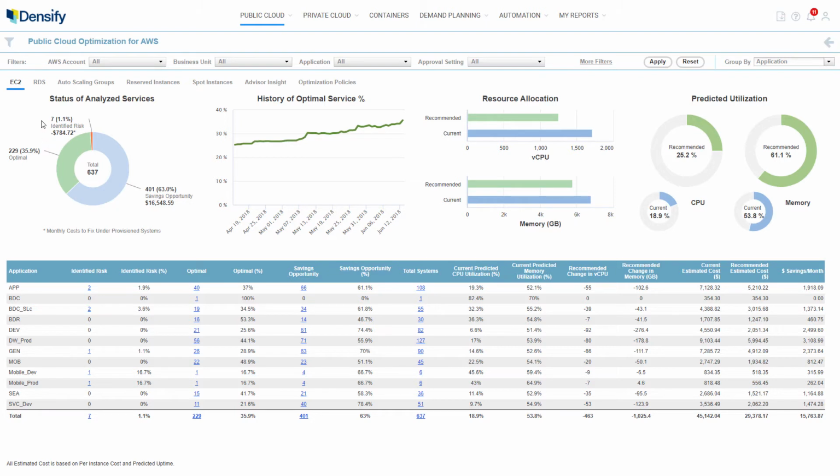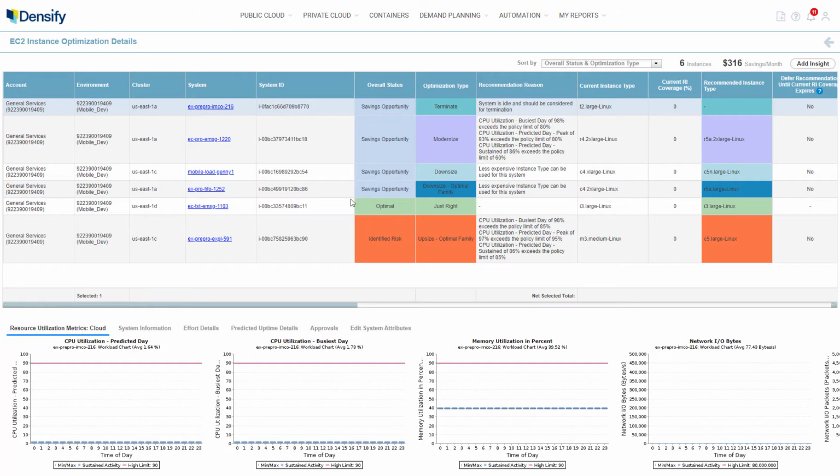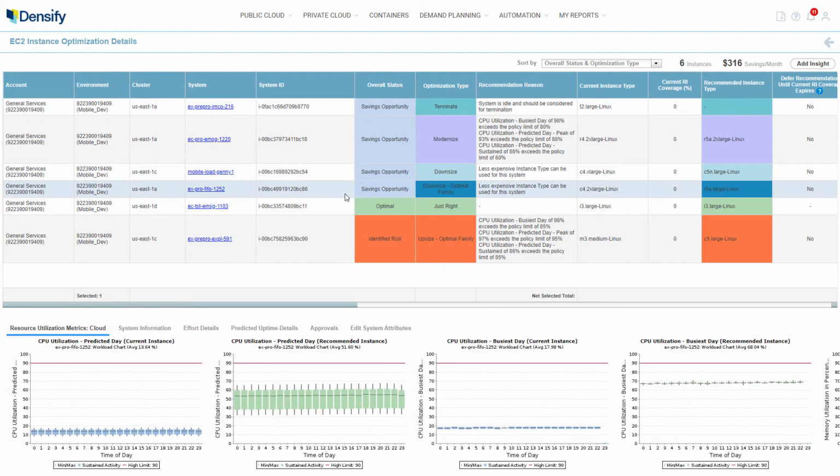Digging into AWS, we see optimization recommendations for EC2. Densify also analyzes and optimizes RDS, auto-scaling groups, and helps you plan and optimize your reserved instance and savings plan purchases. Drilling down into a specific application group, we can review the recommendations for these 6 instances. Let's take a closer look at one specific EC2 recommendation. The predicted workload pattern for this instance shows that it is configured with unnecessary resources and is incurring extra costs.